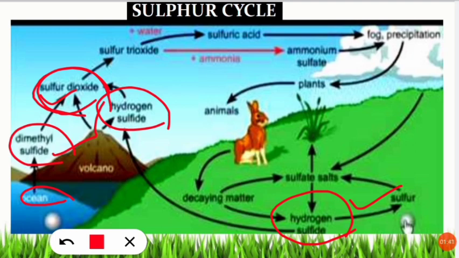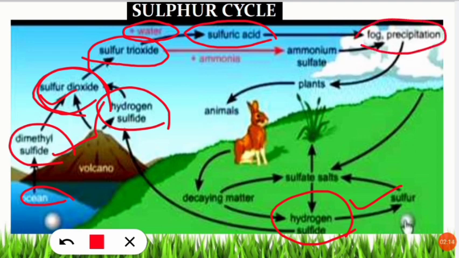Then sulfur dioxide reacts with the atmospheric oxygen to form the sulfur trioxide. So trioxide means 3 oxygen will be there. Then in the next step we will see that some sulfur trioxide reacts with the water droplet. So this is hazy, but I'm telling you it is water. So this droplet, when reacting with the sulfur trioxide and water, they form the sulfuric acid. So sulfuric acid means you should connect with the acid rain. So when the acid rain happens in the form of fog or precipitation, it falls on the ground. So when it falls, it is called acid deposition.